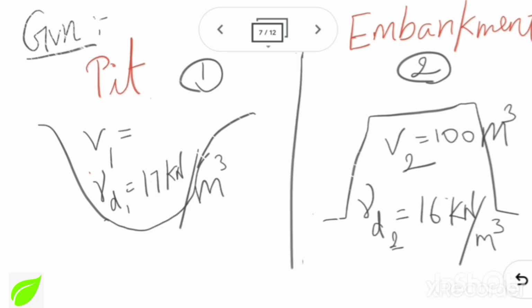According to the given, in my borrow pit they have given a dry density value, and while talking about the embankment they have given that they need to construct the embankment for a volume of 100 meter cube, with a corresponding dry density of 16 kilonewton per meter cube. And what is the volume that I need to dig from my borrow pit? That is what they are asking for.